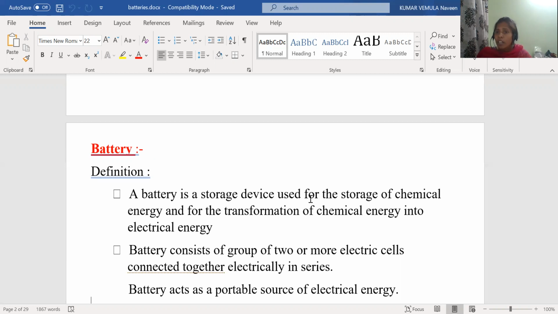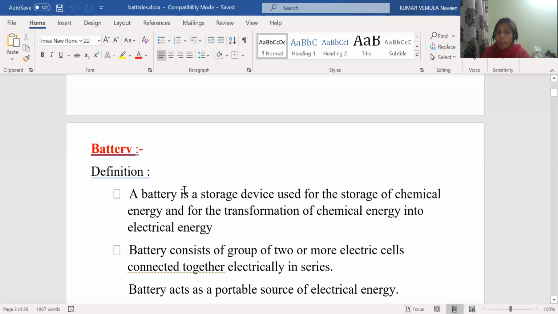Battery is one of the storage devices. What is it storing? It is storing the chemical energy. Initially, it is storing the chemical energy. This chemical energy is converted to electrical energy. That means while using, whatever stored chemical energy is there is converted to electrical energy in the batteries. So now let us see the definition of batteries. A battery is a storage device which is used for the storage of chemical energy and for the transformation of chemical energy into electrical energy.